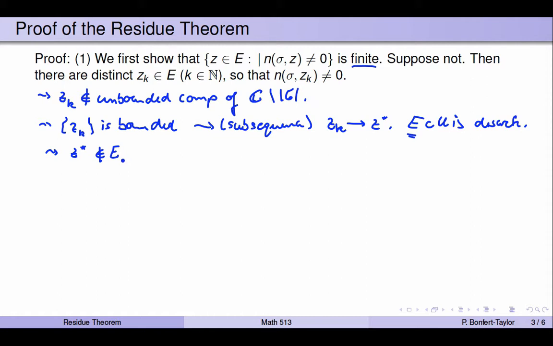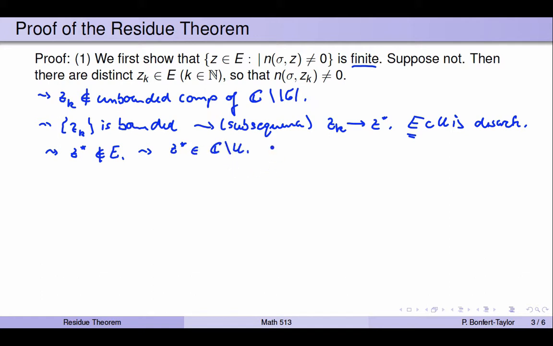So if it's not in E, where is it? It certainly can't be in U and not in E at the same time, because then the function would be analytic, but analytic would mean it's analytic in the whole neighborhood around the point, but all the zk's are in that neighborhood, and the function's not analytic at the zk's. And so that means that the z star point has to be contained in the complement of U.